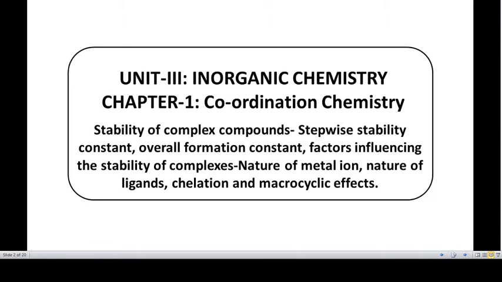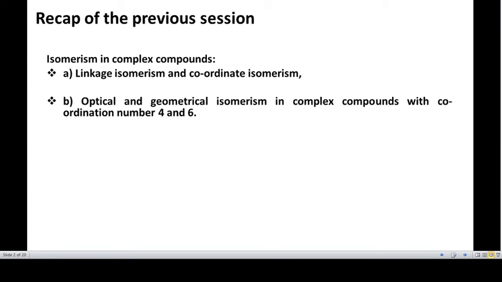We are going to discuss the stability of complex compounds: stepwise stability constant and overall formation constant, and factors influencing the stability of complexes, particularly the nature of metal ion, nature of ligand, chelation effect and macrocyclic effects.